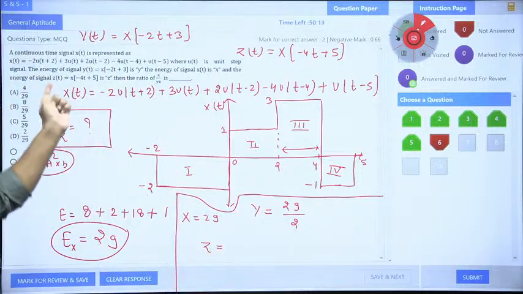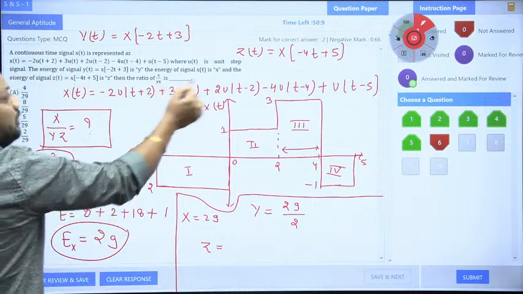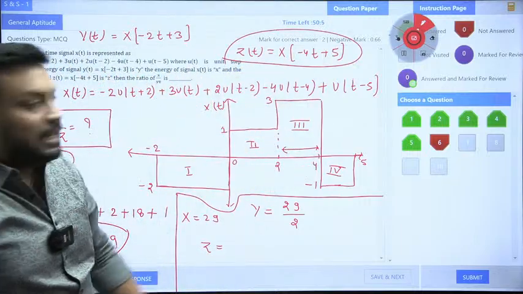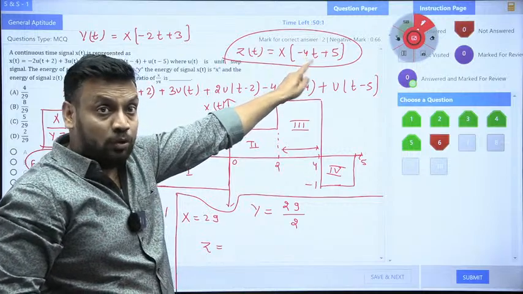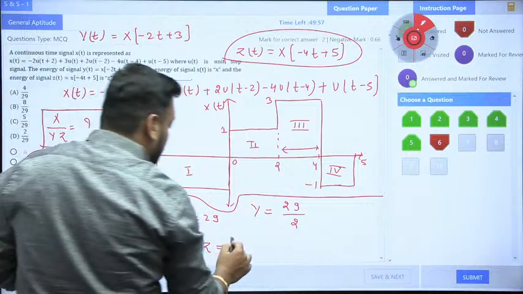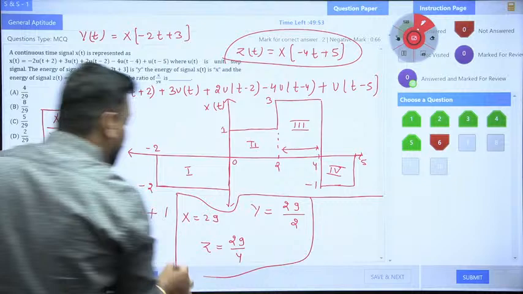And what is the energy of z(t)? Energy of z(t) is represented by Z. Again we know that it depends only on scaling: the amplitude scaling is 1 and the time scaling is 4. It is independent of time reversal and time shifting. So the 5 and minus 1 don't affect it, so divide by 4, so 29 by 4. I now have all the values of X, Y, Z.